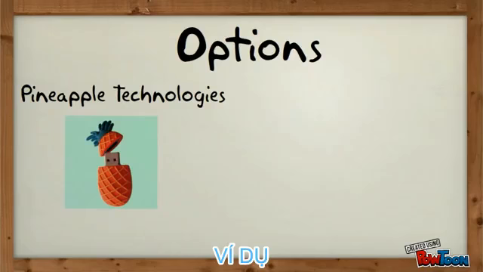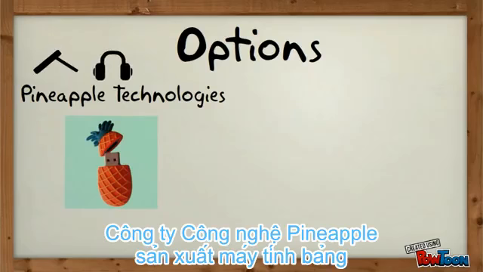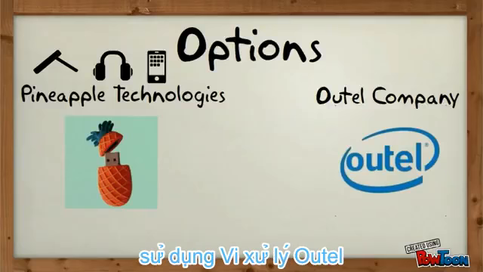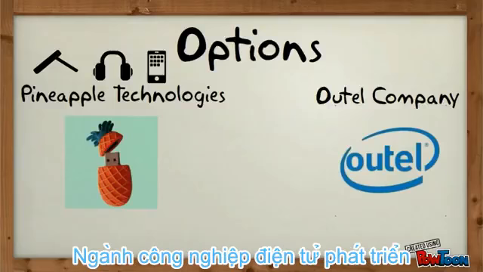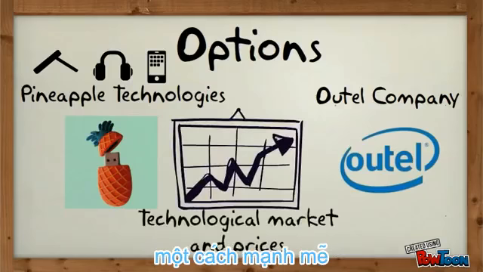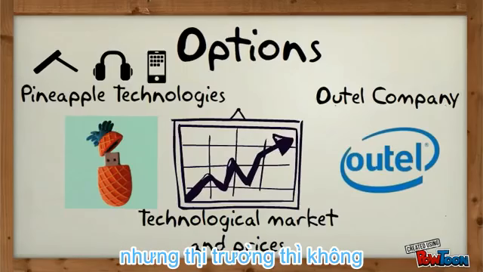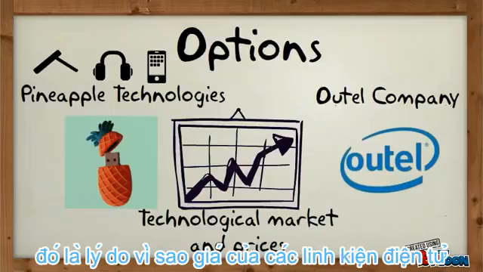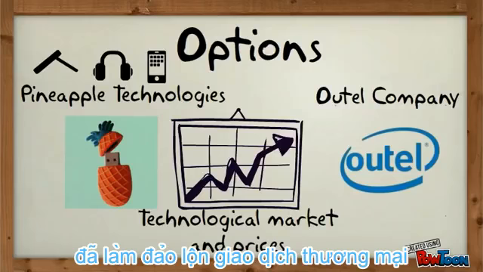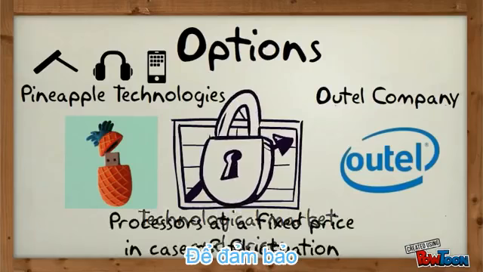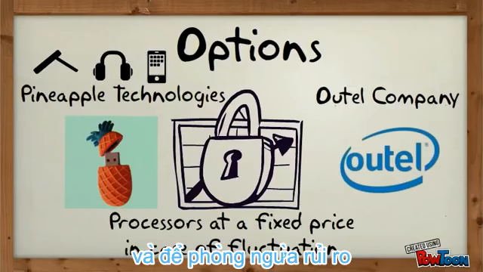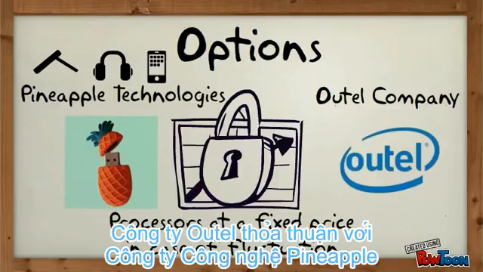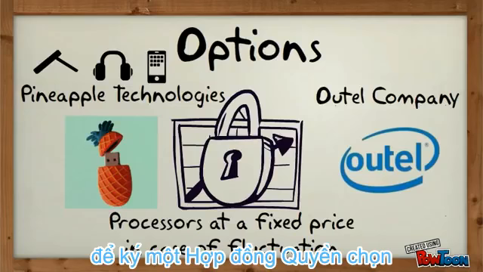For example, Pineapple Technologies produces tablets, MP3 players, and cell phones, built with Thao company processors. There has been an extreme growth in the technological industry, but the market is not growing at the same rate, which is why prices of technological components have been fluctuating. As a result, and in order to hedge the risk of the fluctuating production, Thao company agrees with Pineapple Technologies to sign an options contract.